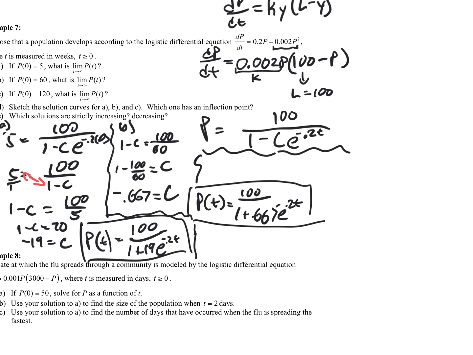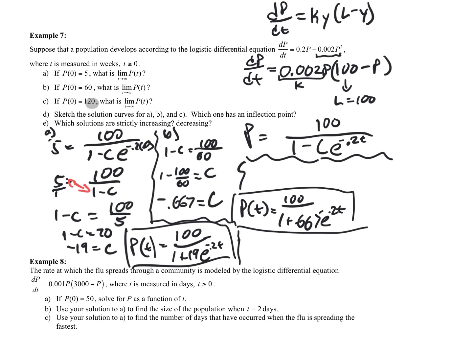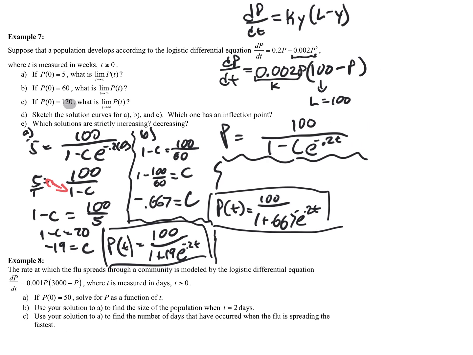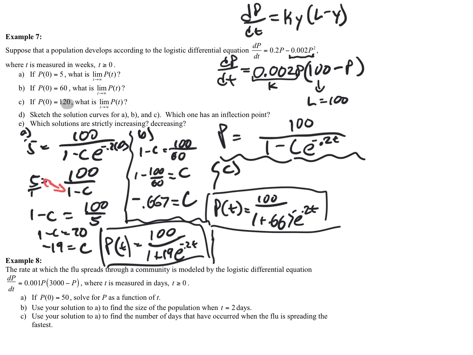And last but not least, running out of room here, let's go for the third one. If our initial population here is 120, plug that in, and we'll jump in midway here. 1 minus c equals 100 over 120. That's 5/6.